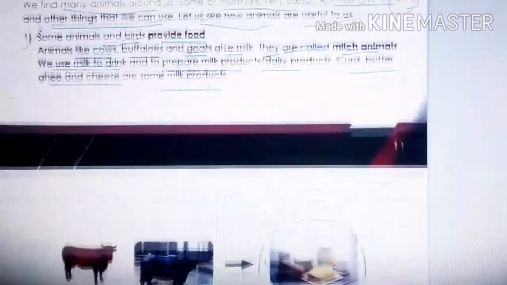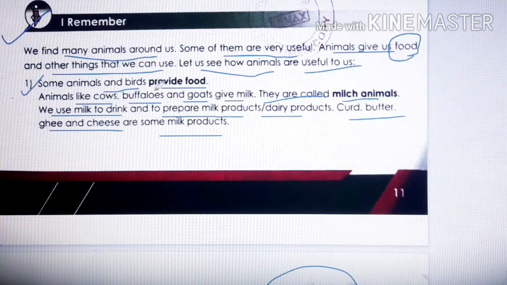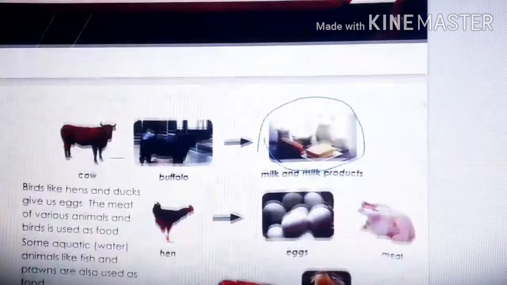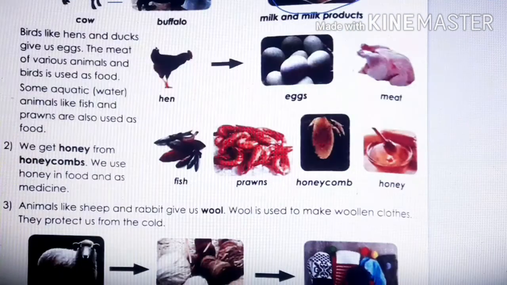Children, the topic was here, some animals and birds provide food. So about animals you came to know how they provide food. So let's study about the birds, how they provide food.